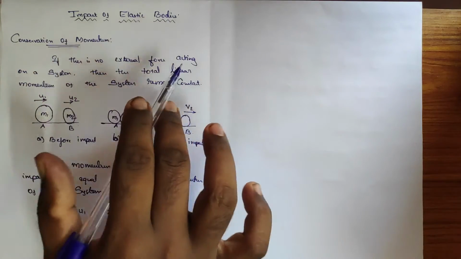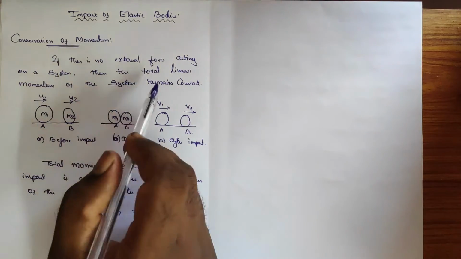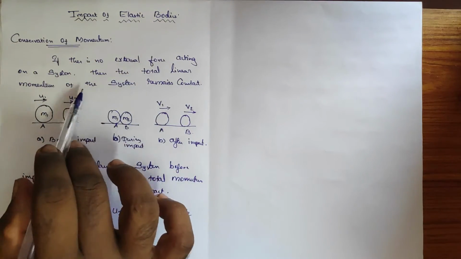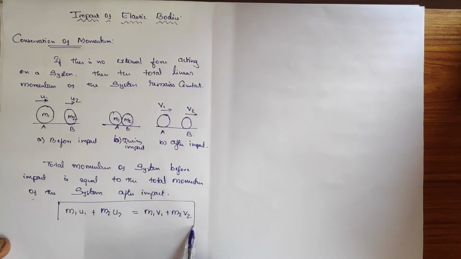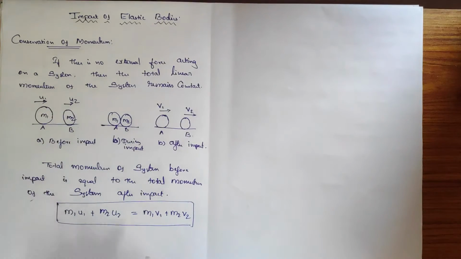When there is no external force acting on the system, the total linear momentum of the system remains constant, so the total momentum of the system before impact will be equal to the total momentum of the system after impact. Okay, this is what is given by the conservation of momentum.